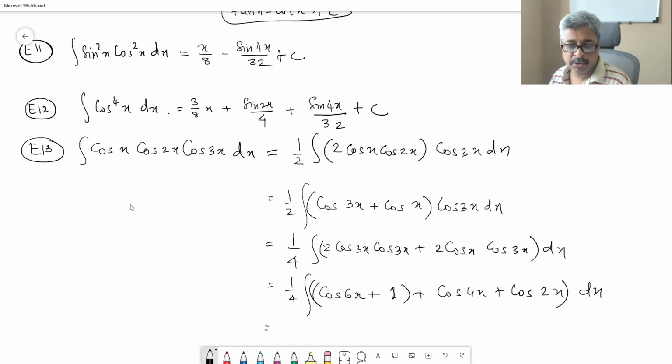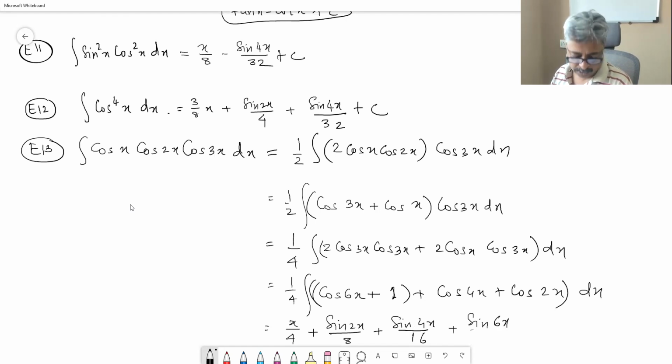Everything is available in cos, therefore final answer is x by 4 plus sin 2x by 8 plus sin 4x by 16 plus sin 6x by 24 plus c, that is the answer.